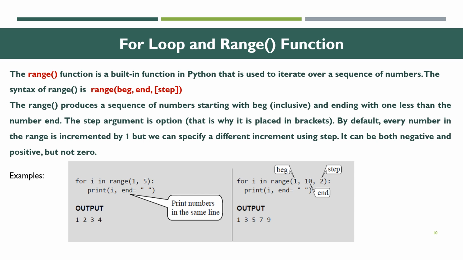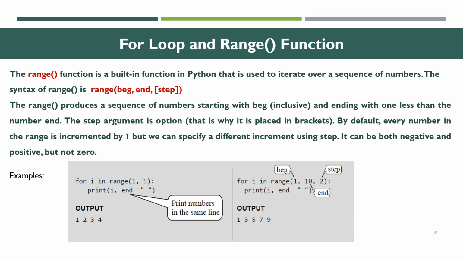The range produces a sequence of numbers starting with beginning, which is inclusive, and ending with one less than the number n. The step argument is optional. By default, every number in the range is incremented by 1, but we can specify a different increment using step. It can be both negative and positive, but it cannot be 0.